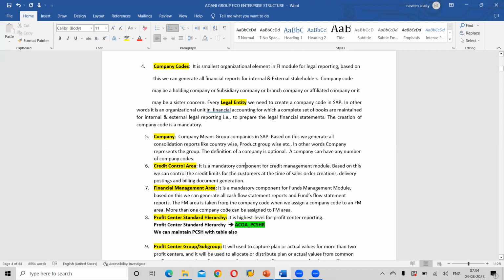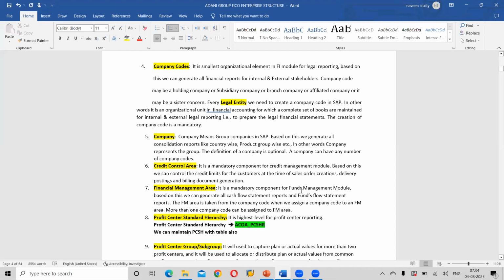Okay, report. The FM area is taken from the company code when we assign a company code to an FM area. More than one company code can be assigned to an FM area. To one particular FM area, we can assign one company code or a number of company codes. And this FM area naming convention, as an FI consultant, we will do it. But whatever FM area configuration is there will be done by your FMM consultant.